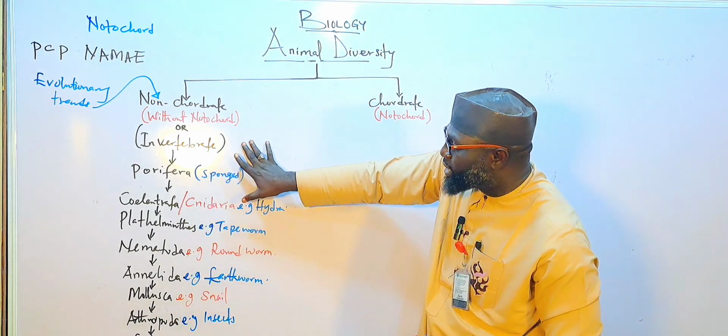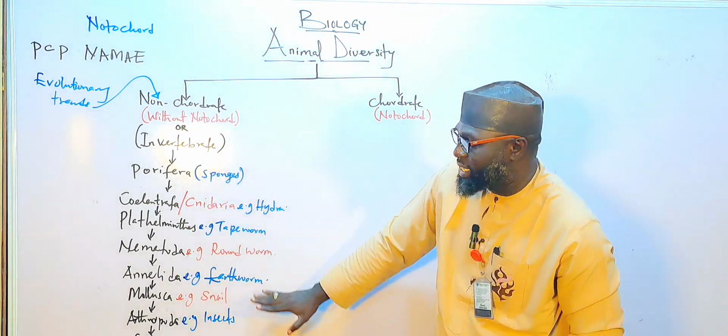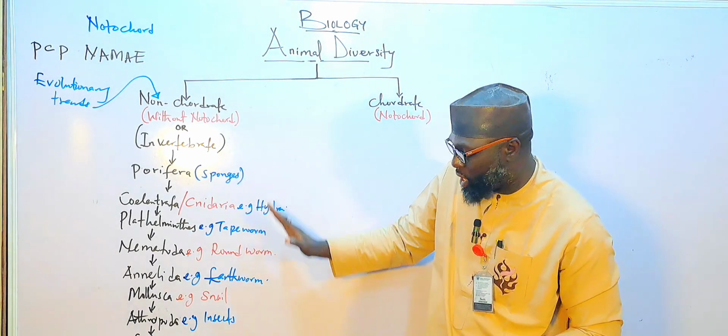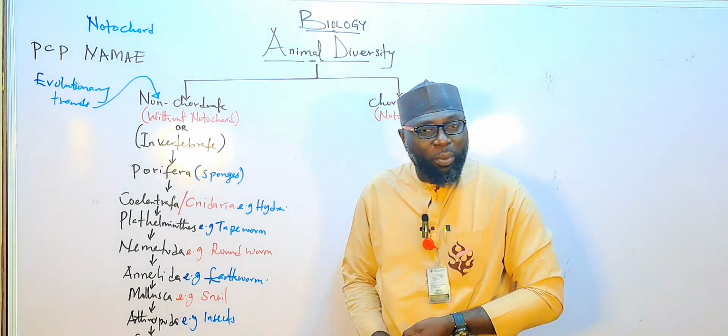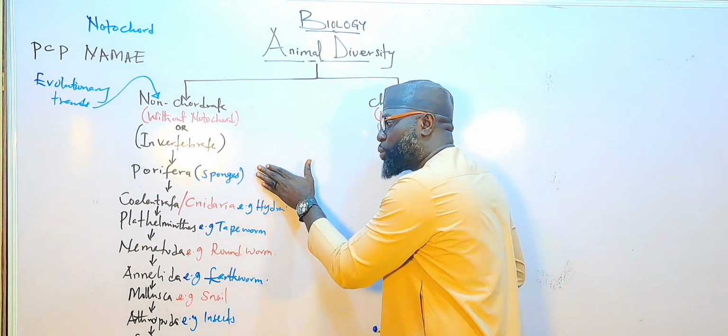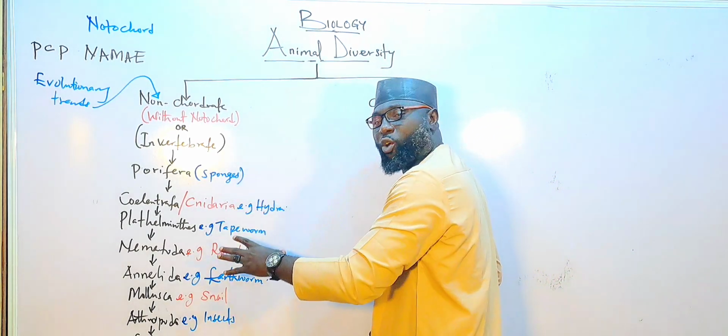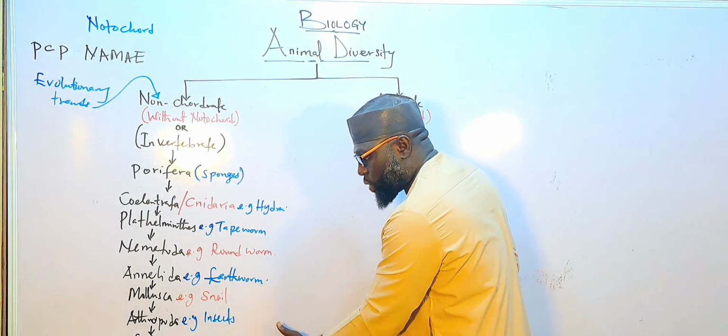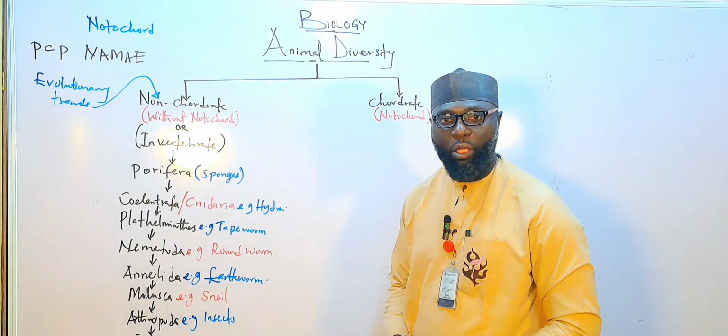So this is the arrangement of invertebrate animals from the simplest to the complex. The simplest invertebrate animal we have is Porifera, the sponges, where the complex or advanced one is called Echinodermata.